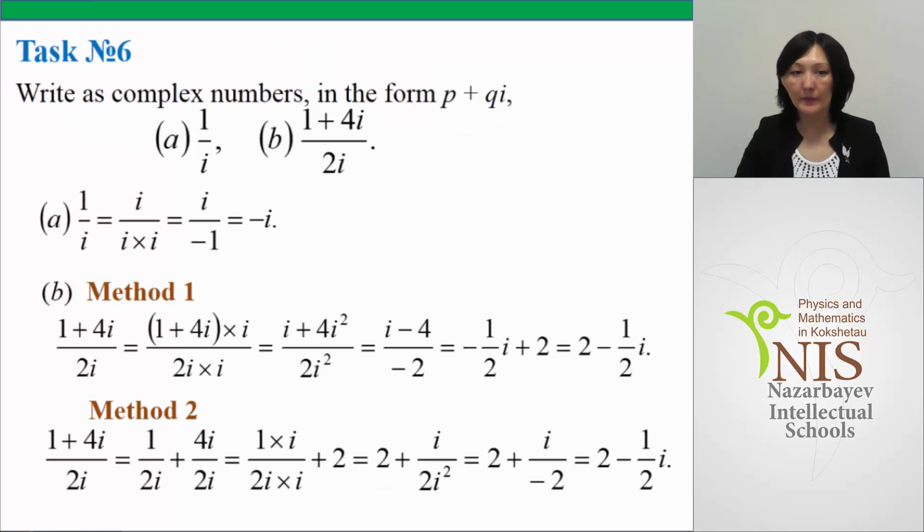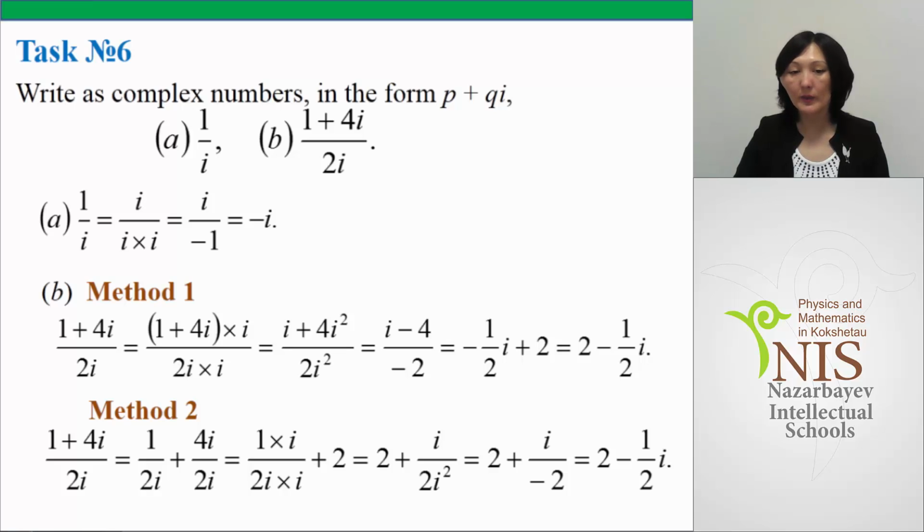Let's consider an example. Write as complex numbers in the form p plus qi. The first task is 1 over i, and the second is 1 plus 4i divided by 2i. The first task, 1 over i. To divide 1 by i, we multiply numerator and denominator by i. In the numerator we get i, and in the denominator i squared, which equals minus 1. So the final result is minus i.